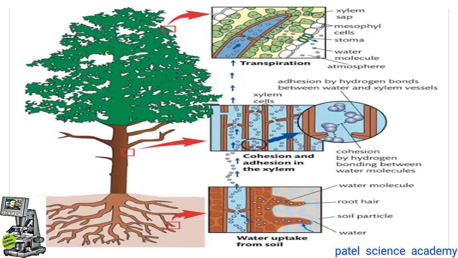And the last objection: ascent of sap also occurs in deciduous plants that have shed all of their leaves. So these are the different observations pointing to the fact that besides physical forces, the activity of living cells seems to be necessary for lifting the water column up. This is about the cohesion tension theory.